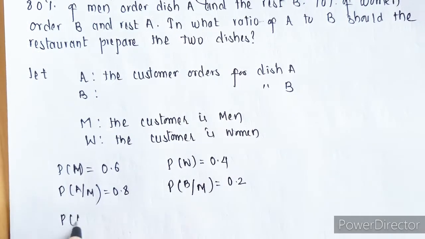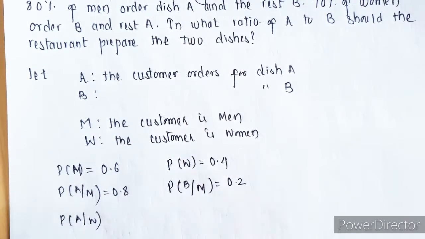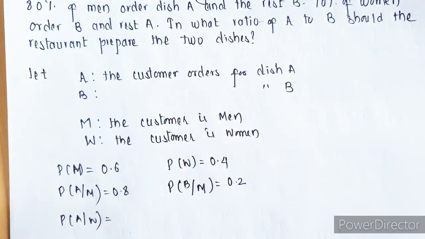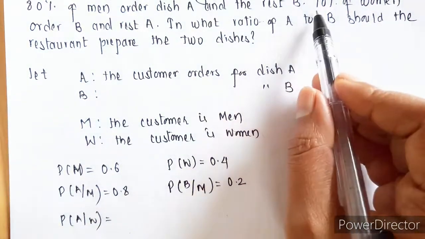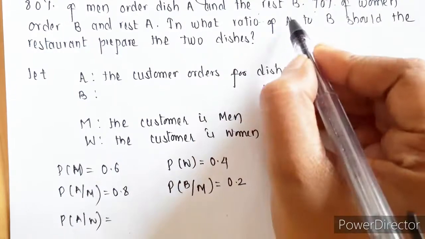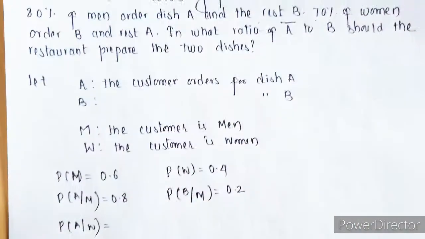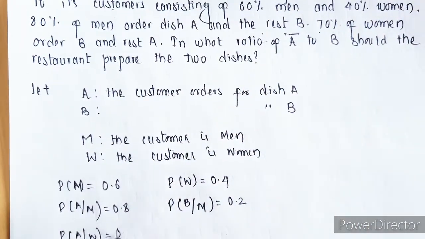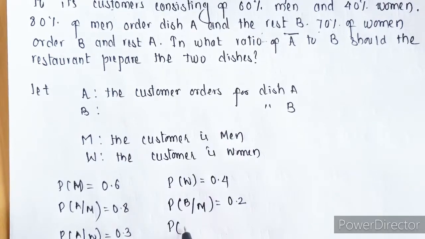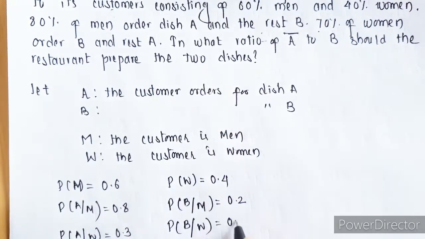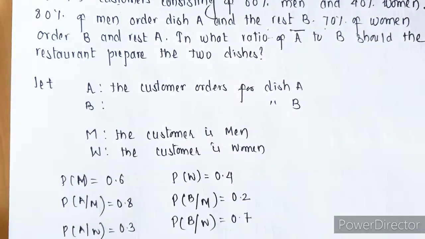Similarly, the probability of ordering dish A given that she is a woman is going to be 30%, because 70% are ordering dish B, so this is 0.3, and the probability of ordering B given that she is a woman is 70%, so 0.7. So we have listed out whatever we have.